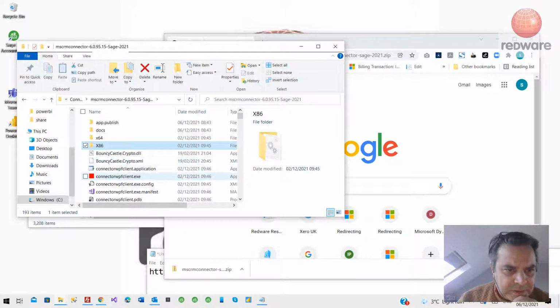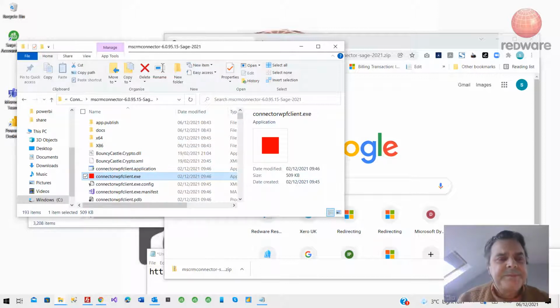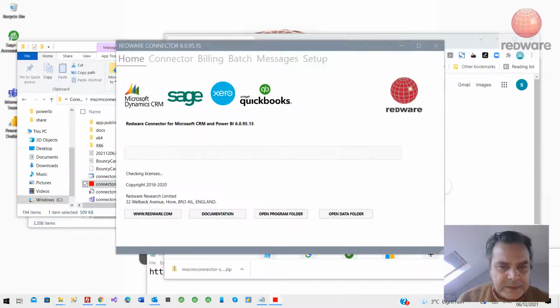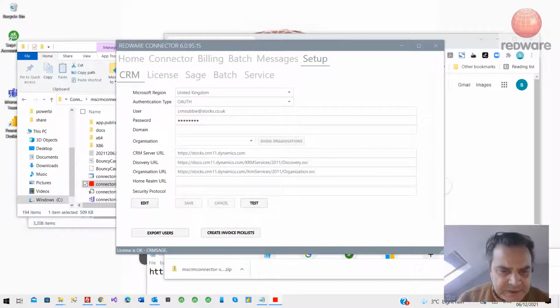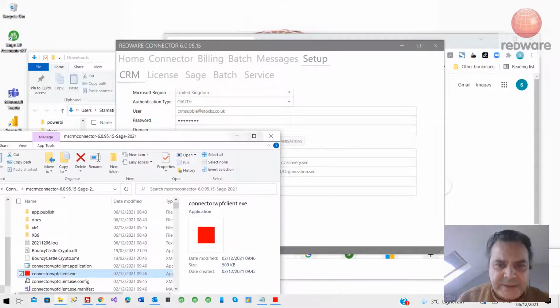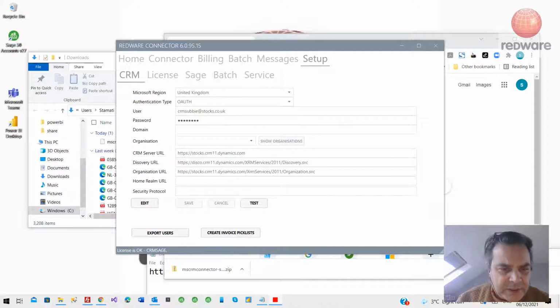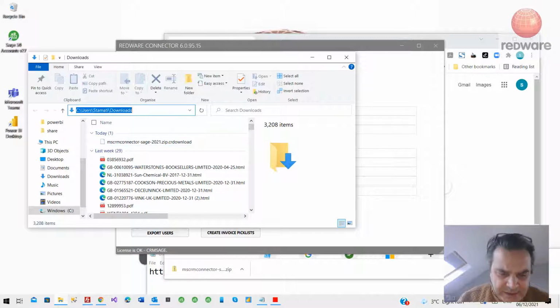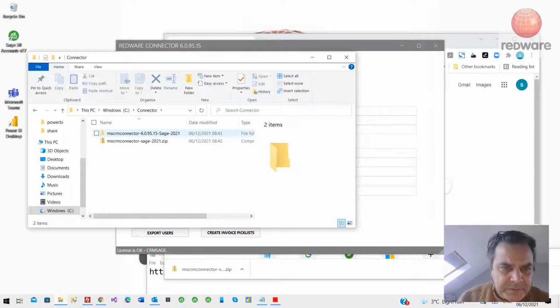So what you can do, well, easiest way is just to fire it up like so, and you'll see here, basically your setup's set up now, and it's taking it from the program folder. If you just right click, pin to taskbar, or just create a shortcut from there, you've now got your XCOPY installation, and everything is running from that C connector folder, and you shouldn't get any problems on the server anymore.